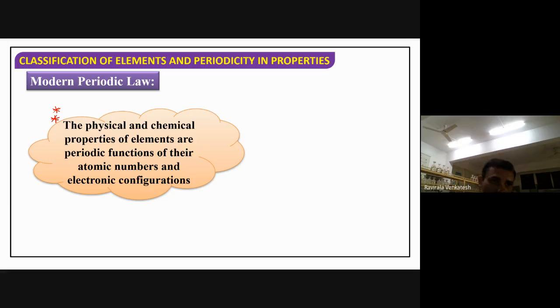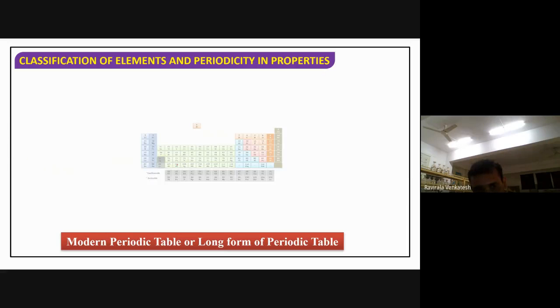So all of you, note down this statement, the statement of the modern periodic law: the physical and chemical properties of elements are periodic functions of their atomic numbers or electronic configuration. You have to write this statement in your notebook. Very, very important statement.